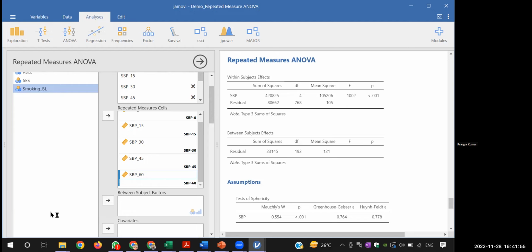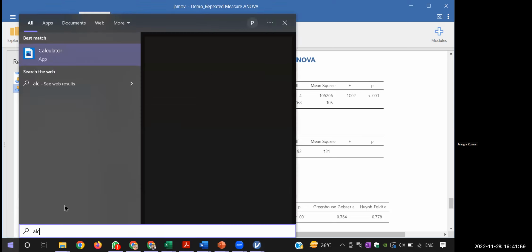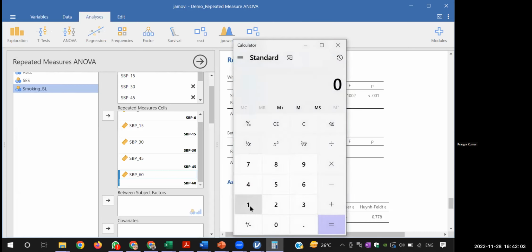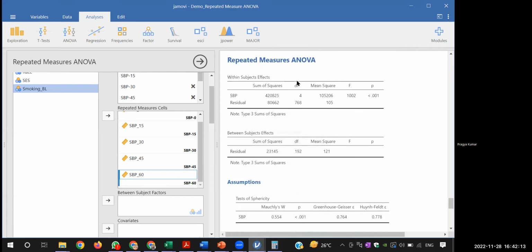So 193, where is my calculator? I can do it here also. 960. 193 multiplied by 4. Let me see. 772. And then we will remove this minus 4, because that's the way we calculate the degree of freedom. It means 4 different time points.